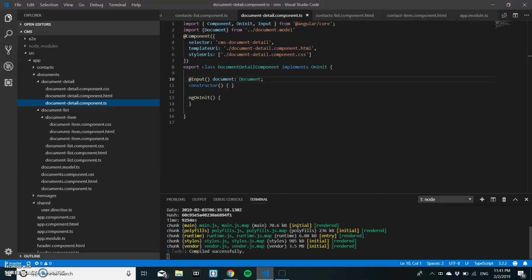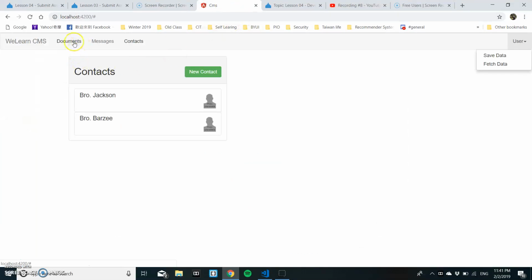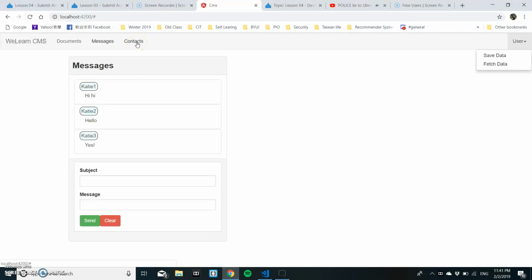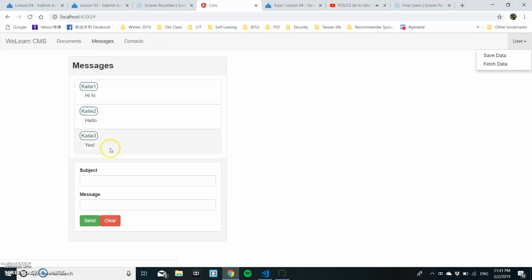So this is for the week 3 assignment actually. But last time I wasn't able to get the tabs to connect to the page that is supposed to take me. So I kind of just want to show you that everything is working fine now, and then I can easily